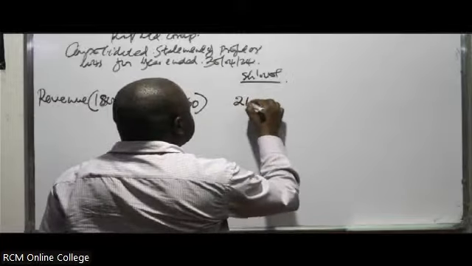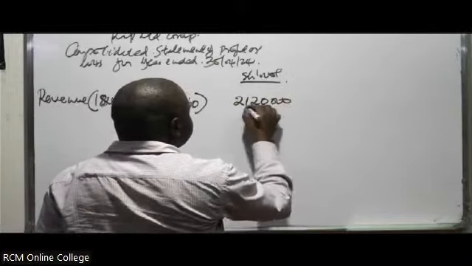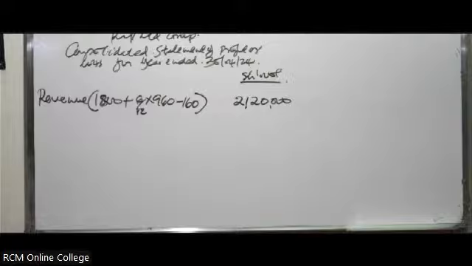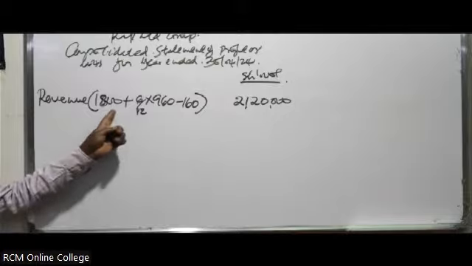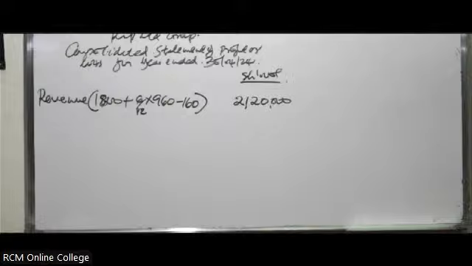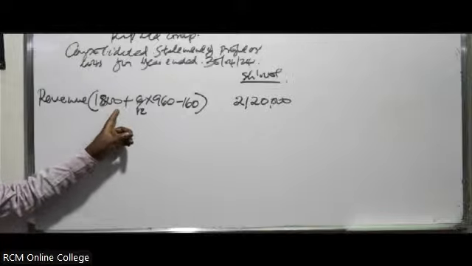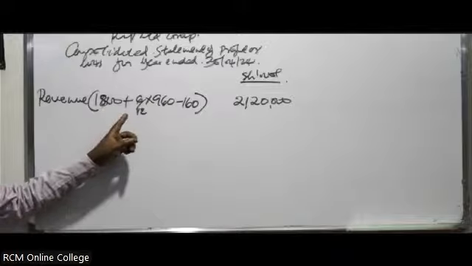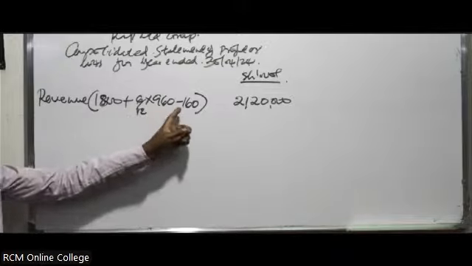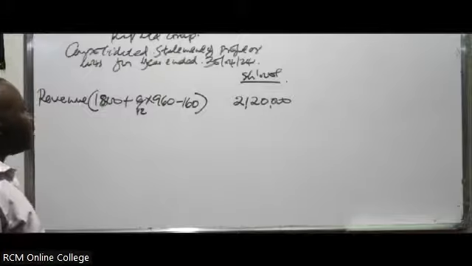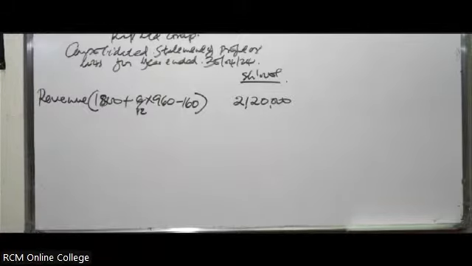So 2120,000. So you're able to get it like that. Remember, these ones I've reduced them by 6 zeros. You can put them if you wish, so that you don't get confused. You can say 1.8 plus 960,000 minus 160,000, because I've reduced them by 6 zeros.